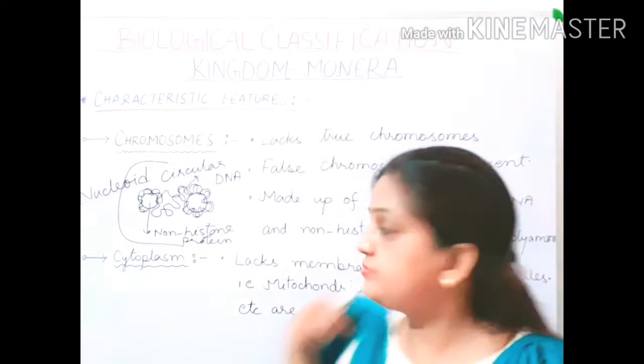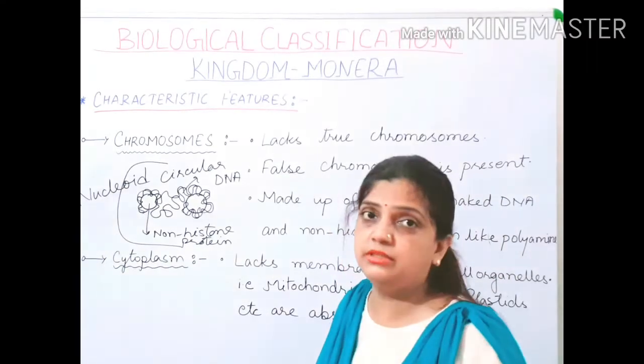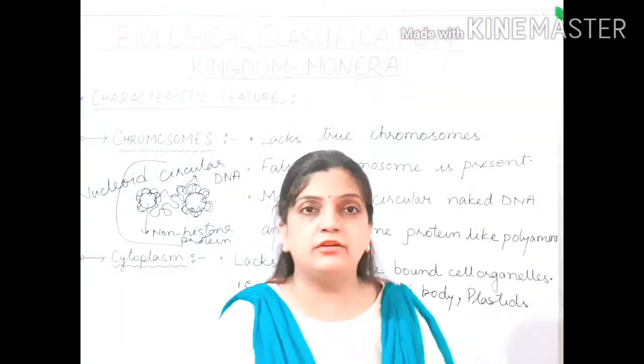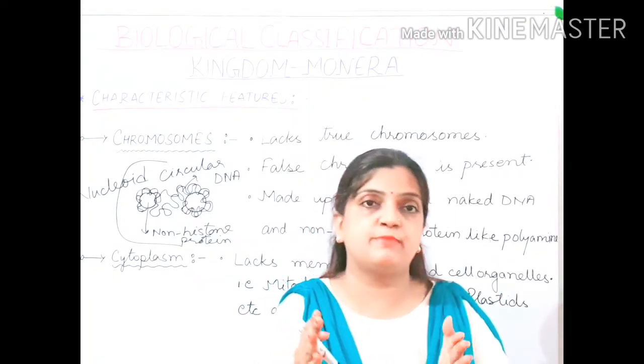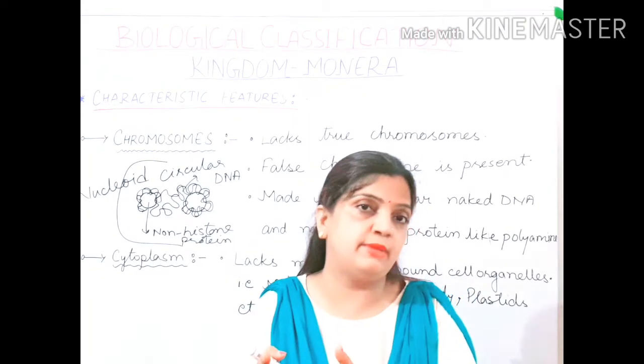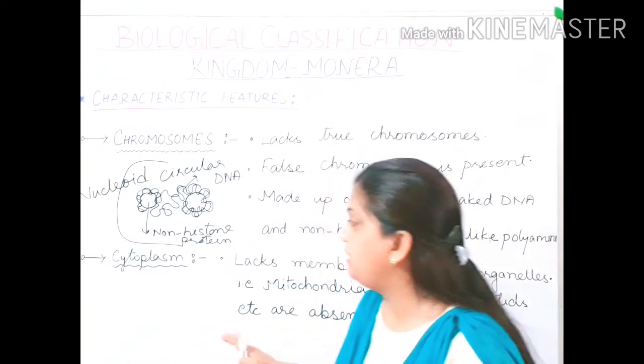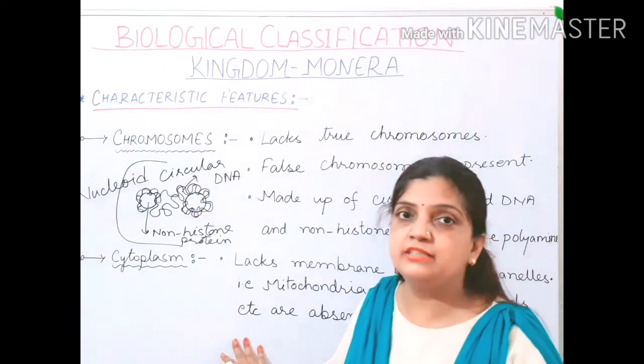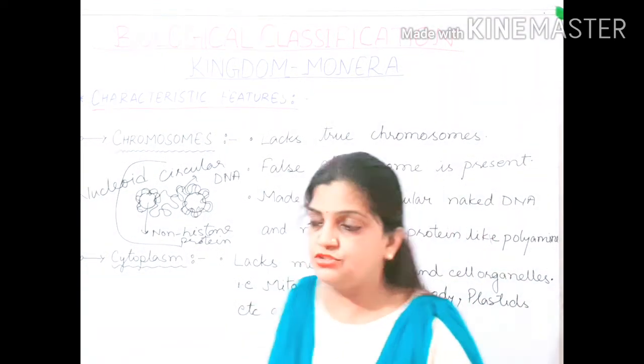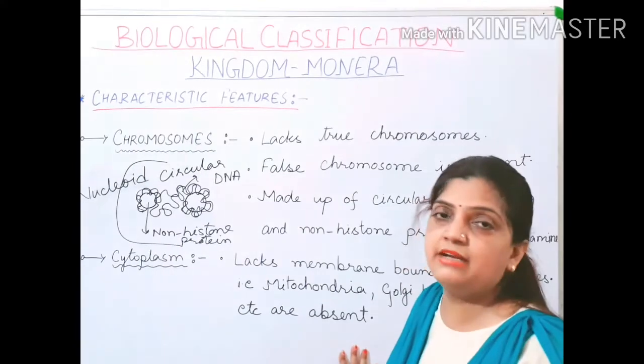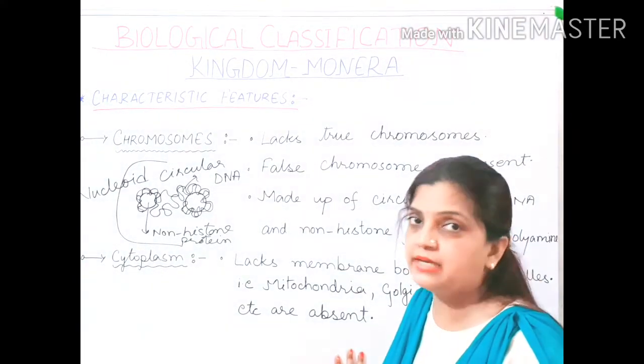Children, all these are absent there. So after explaining the cell wall, when we move to the cell membrane, inside it the cytoplasm is there, and the cytoplasm is made up of fluid-like structure. So here all the membrane bound cell organelles are absent.